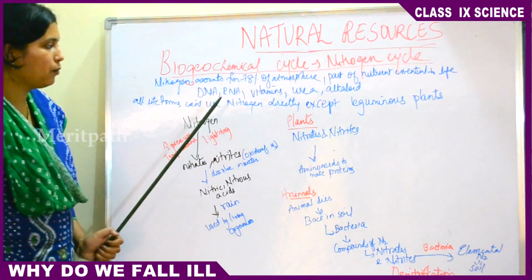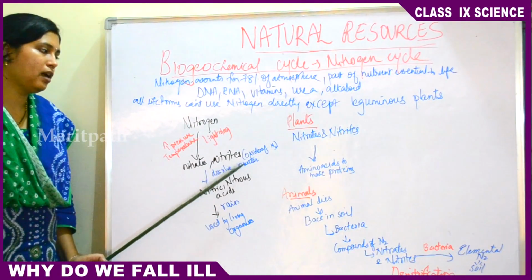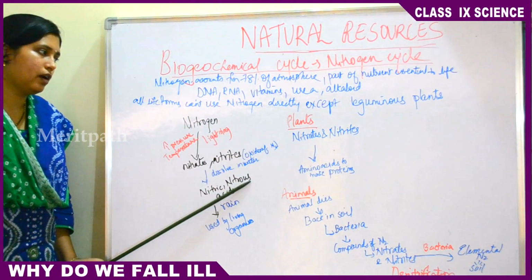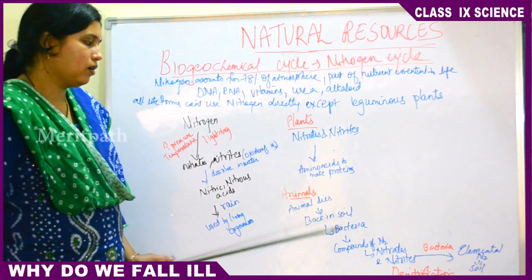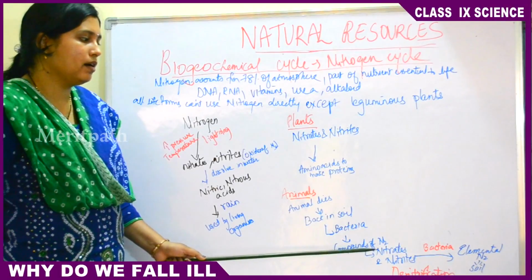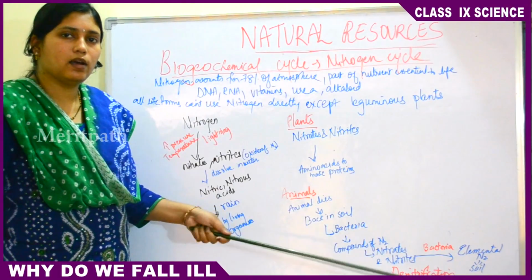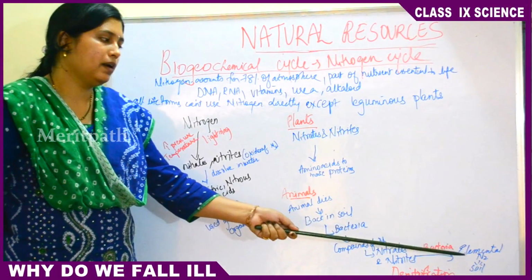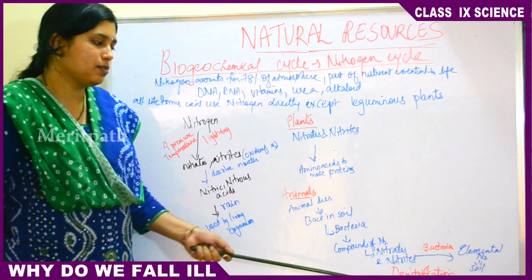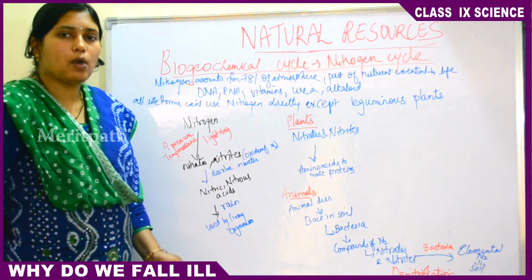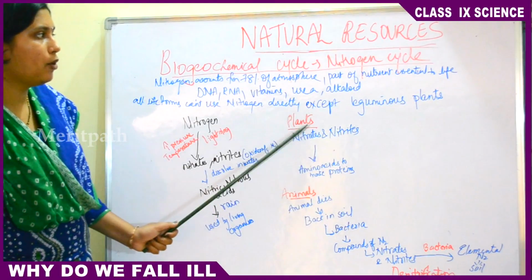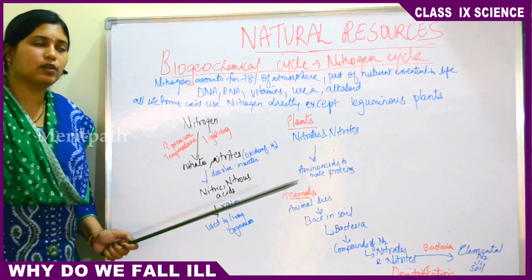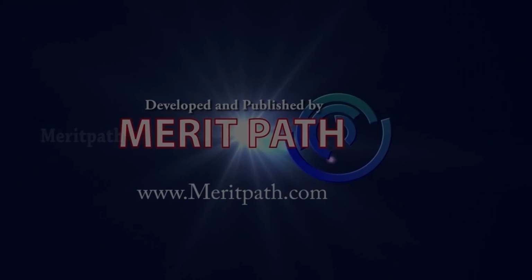So here the atmospheric nitrogen has been converted into oxides and acids of nitrogen, but when the plant dies, the nitrates and nitrites, with the help of some bacteria, get converted back into elemental nitrogen in the soil. So this process is denitrification. So ammonification, nitrification and denitrification. This is all about the nitrogen cycle. So let's move to the next topic, that is the carbon cycle.